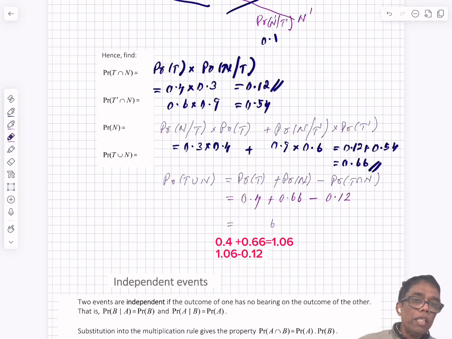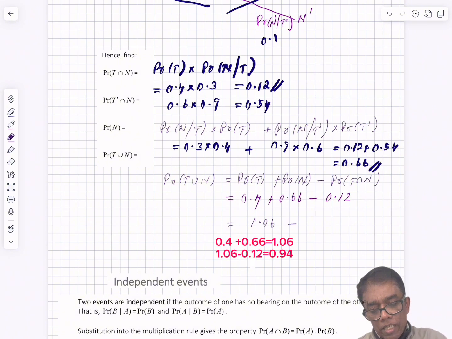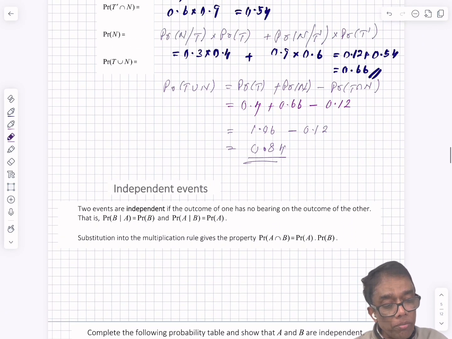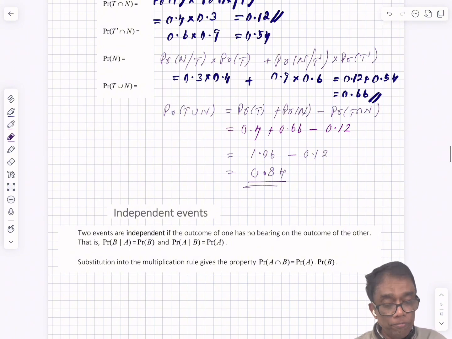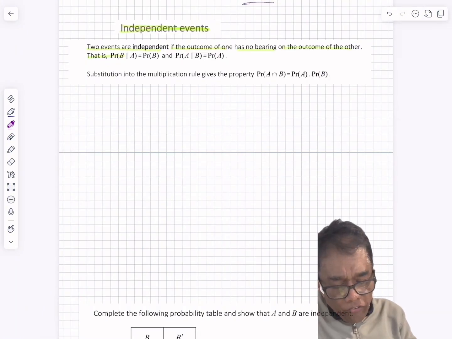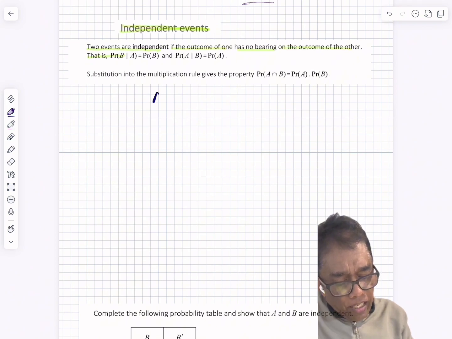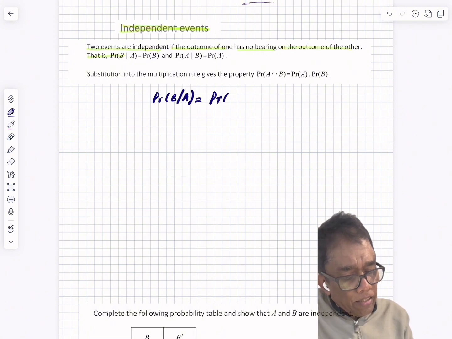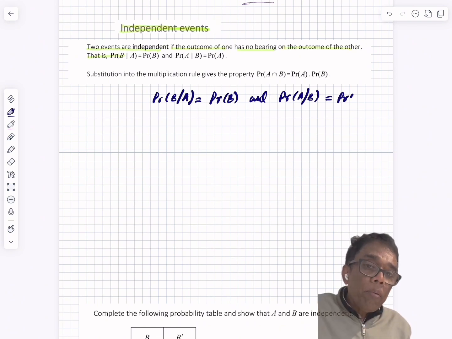The next one is independent events. Two events are independent if the outcome of one has no effect on the outcome of the other. Then the probability of B given A can be written as the probability of B, and the probability of A given B can be written as the probability of A, because they are independent.